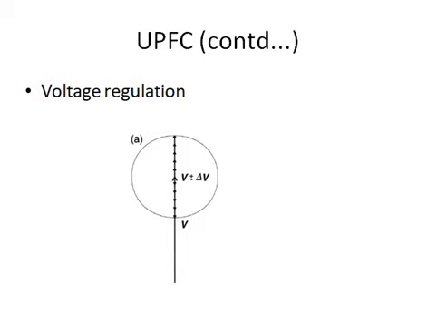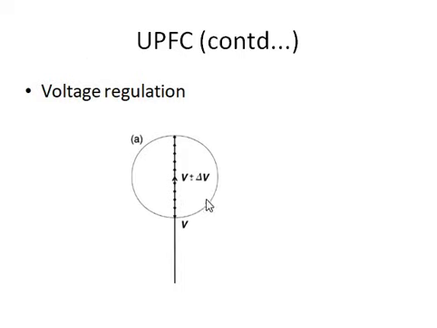It is just a small required amount of voltage with a magnitude and having a zero phase angle difference from the sending end voltage. So this is what is shown here. You can see this is the delta V vector. Delta V is the voltage that is being injected by the UPFC in the voltage regulation mode.